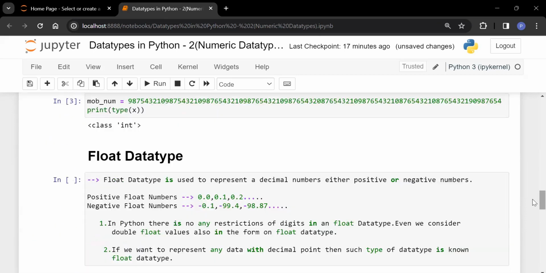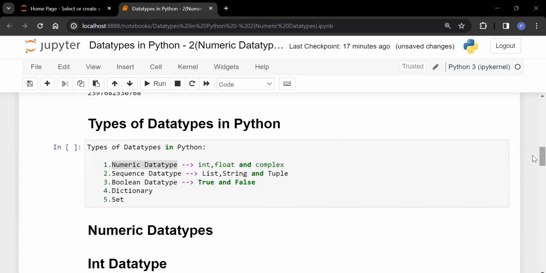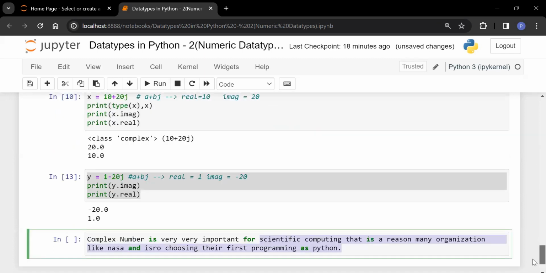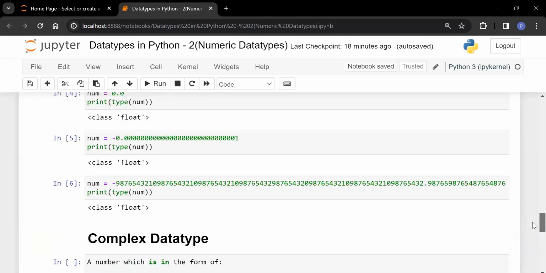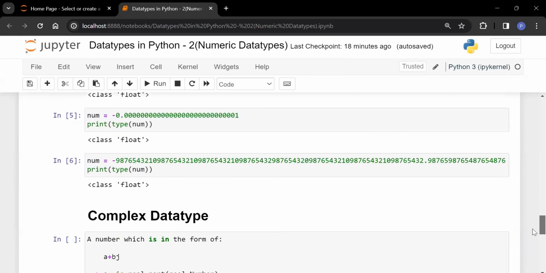So in this video, which thing have we covered? We have covered numeric data types, that is your int, float, and complex. These three data types we have covered in this video. So this is all about this video. In the next video, we will discuss the next data type.